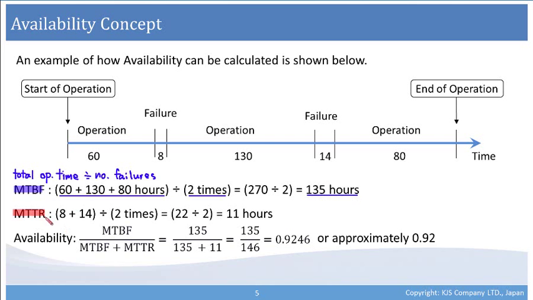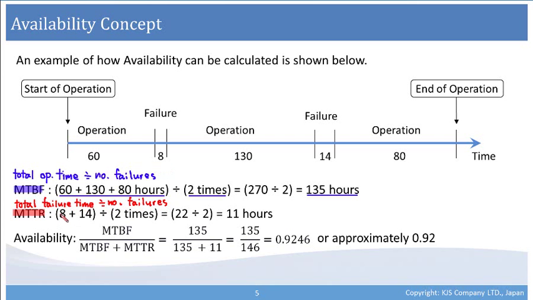So mean time to repair. Mean time to repair is total hours of downtime. So in other words, total time of failure divided by the number of failures.